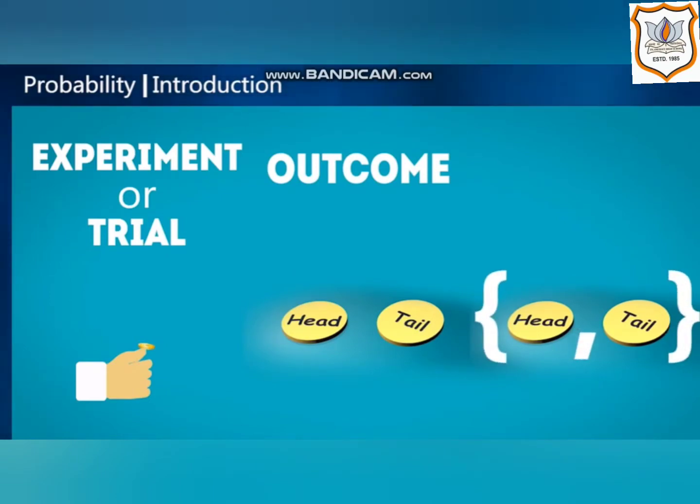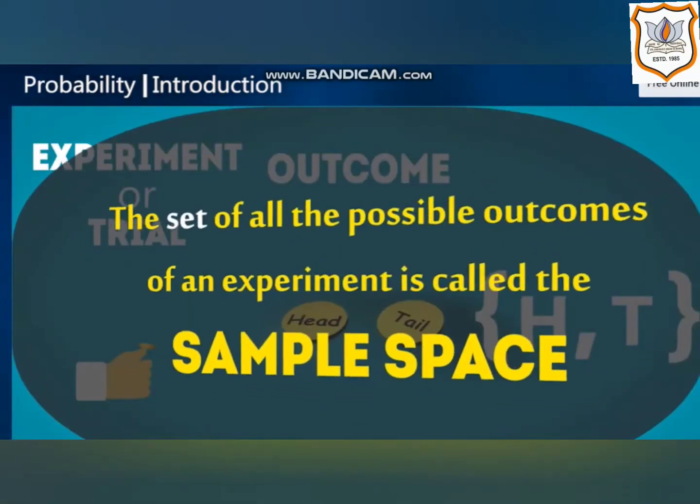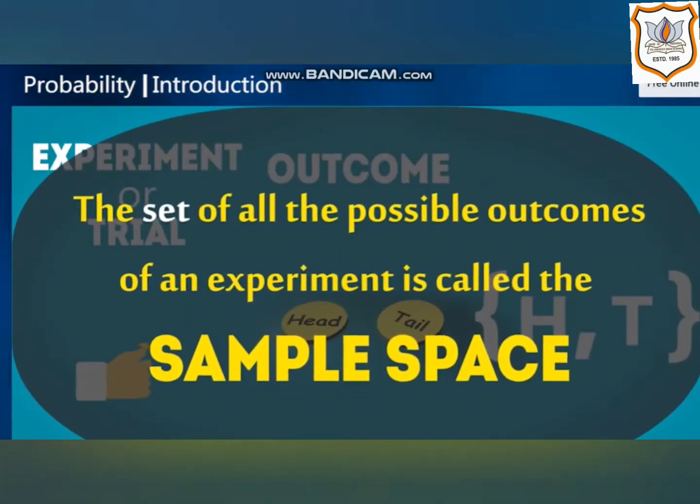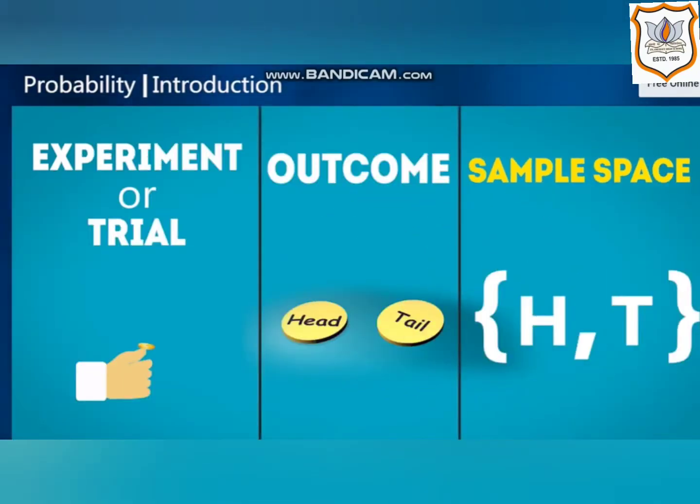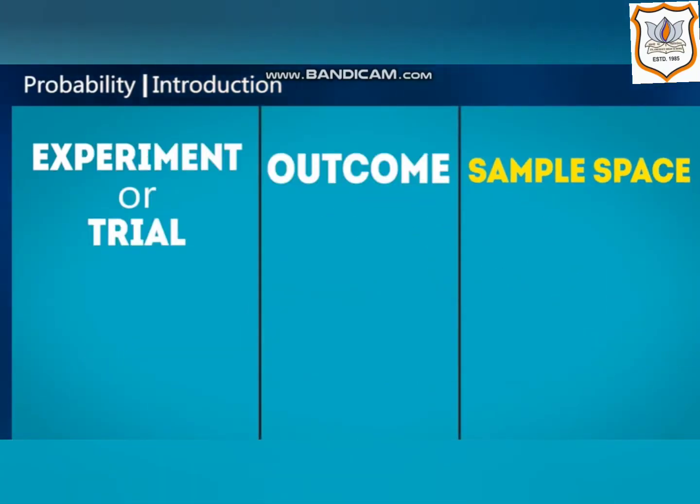We are getting only two outcomes, head and a tail. In the same way, we can write it as H and T. The set of all possible outcomes of an experiment is called the sample space. It means here we get two, head or a tail.